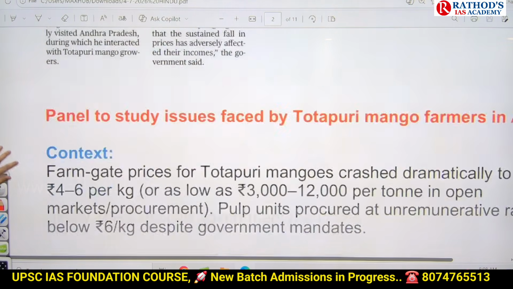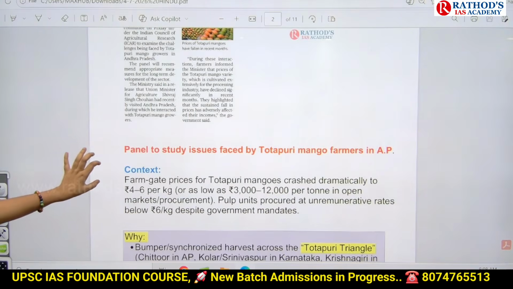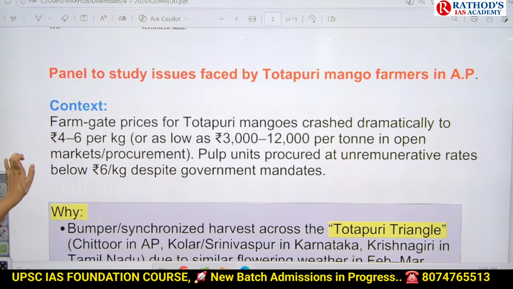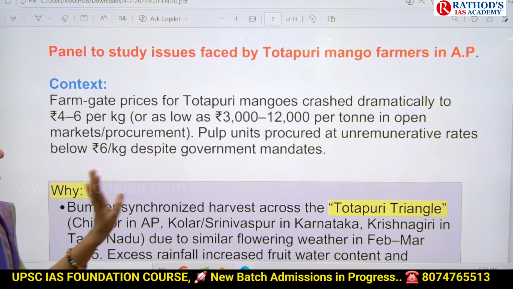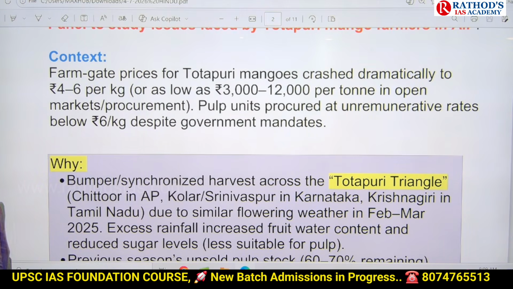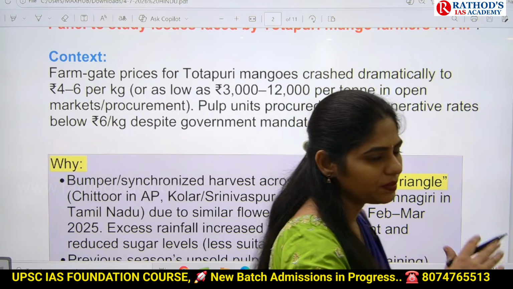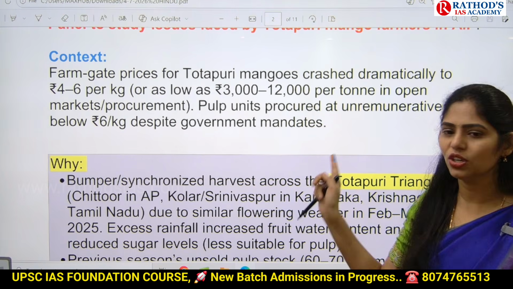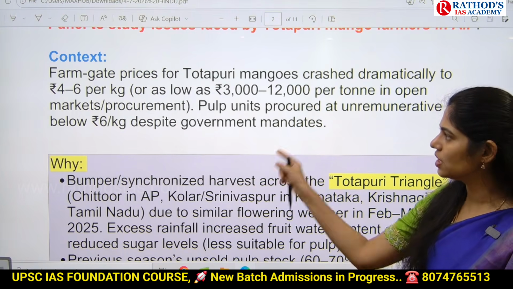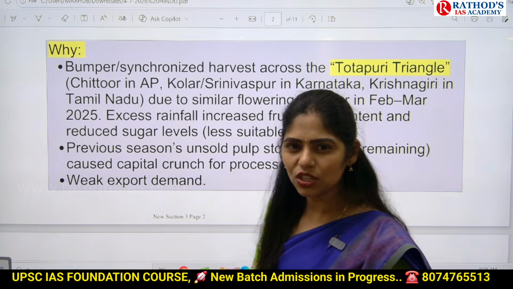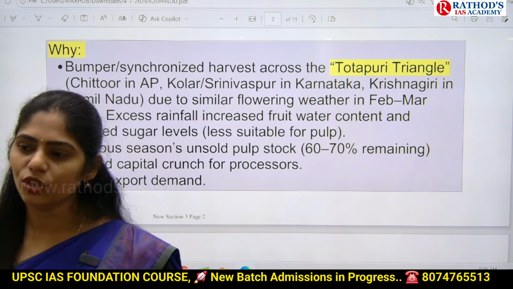Okay, now let us see in detail. The price of these Totapari mangoes crashed dramatically. It is around 4 to 6 rupees per kg. The pulp units are procuring these mangoes at a very low price. Even though the government gave a mandate that they have to purchase at such and such a price, the manufacturing units are purchasing the pulp at a very low price. Because of this, they are facing lots of problems. But why is there such a drastic decrease in the price of mangoes in the market? You have to know that.